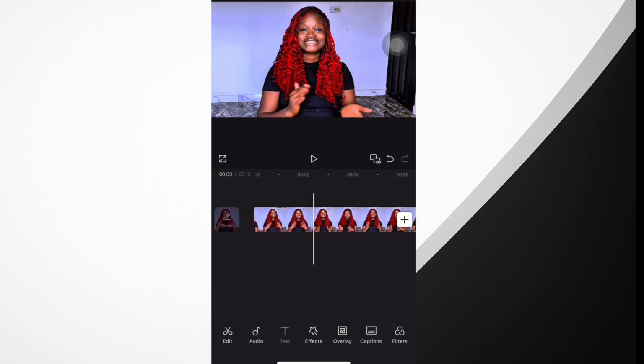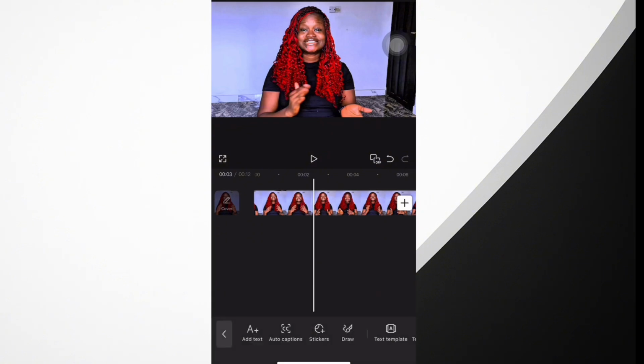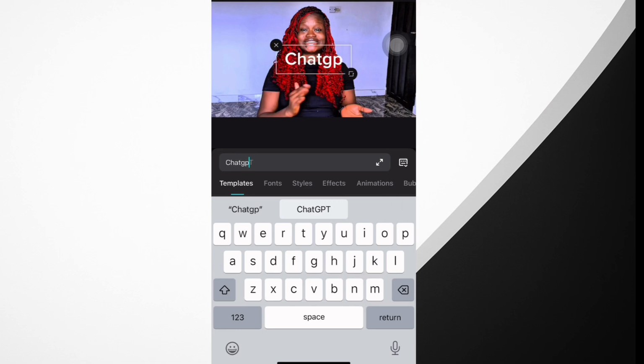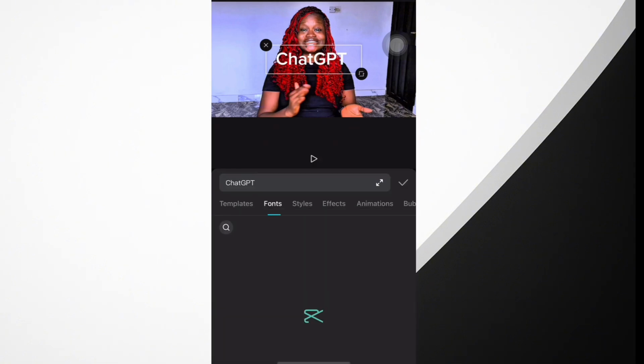So from here, we'll click on our text, allow it to load, then click on add text. Now you type in what you want. So now we'll be using the first word, which is ChatGPT. You type in your ChatGPT. So this is our template.